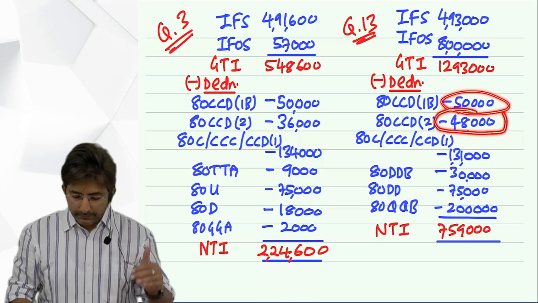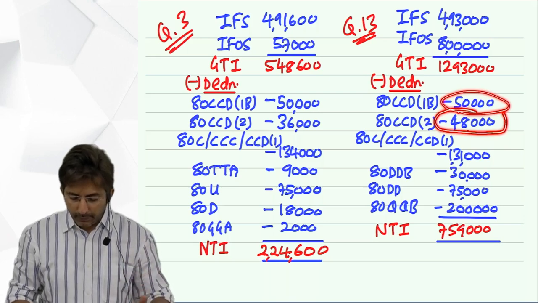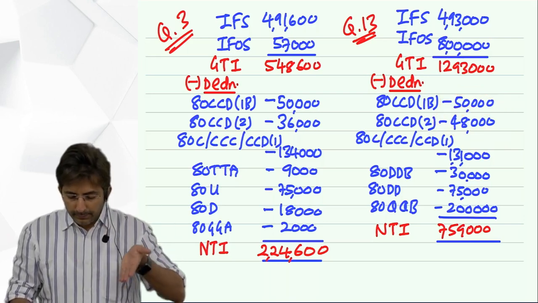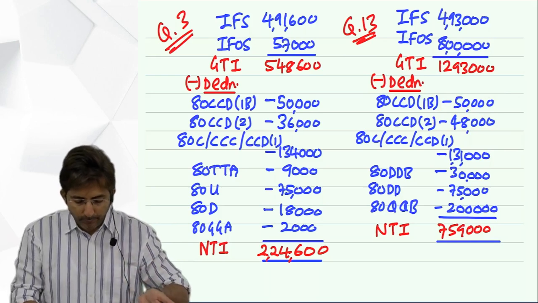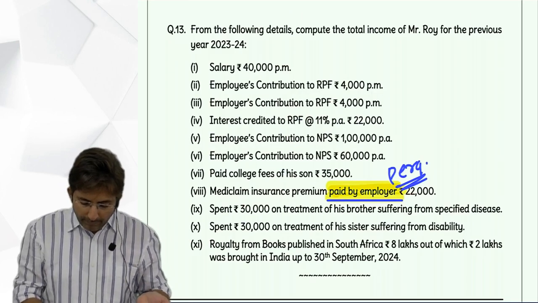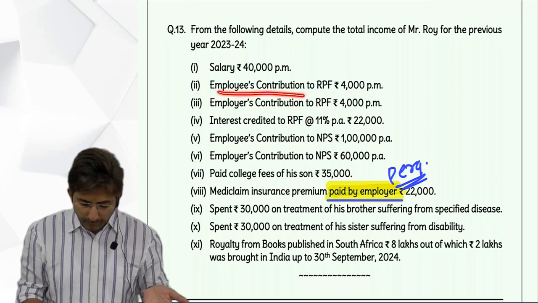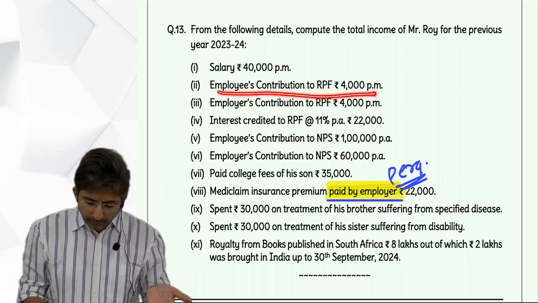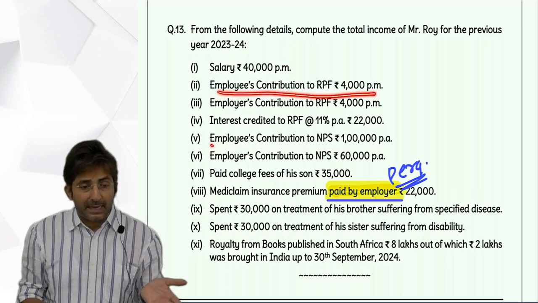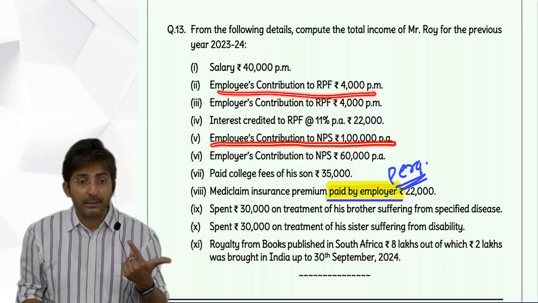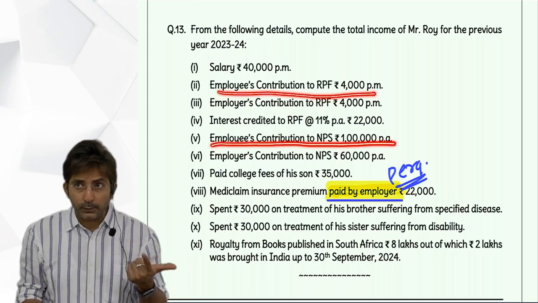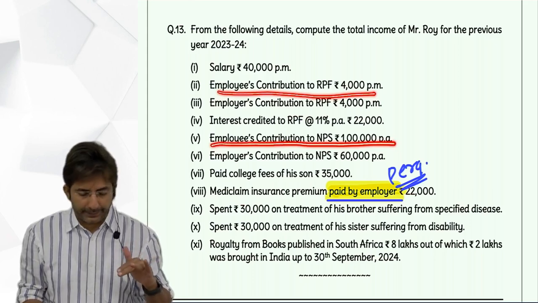Then 80C. Here you have to make a list. In this list, you have employee's contribution to RPF, and employee's contribution to NPS, that balance amount 48,000. Actually the balance was 50,000, but we restricted it to 48,000.